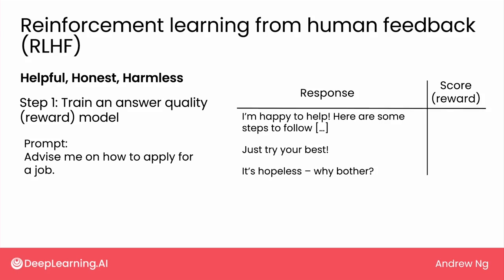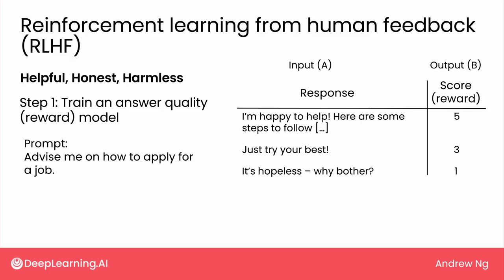And we would then get humans to help rate these responses according to how helpful, honest, and harmless the LLM's output is, so that better answers are given higher scores. Where the first really helpful answer might get a score of 5, the second so-so answer might get an intermediate score, and the final answer, which is terrible, would get a very low score. And if we treat the responses and scores as the input A and the output B for a supervised learning algorithm, then we can train an AI model using supervised learning to take as input the response from an LLM and score it according to how good the response is.